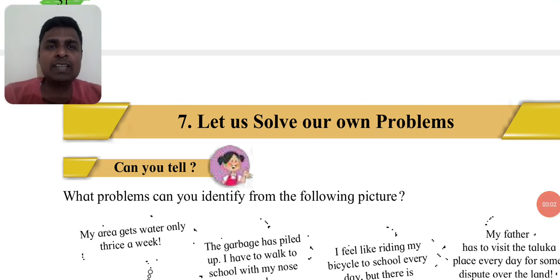Hello friends, let us start with lesson number 7. Let us solve our own problems. So can you tell what problems you can identify from the following pictures?